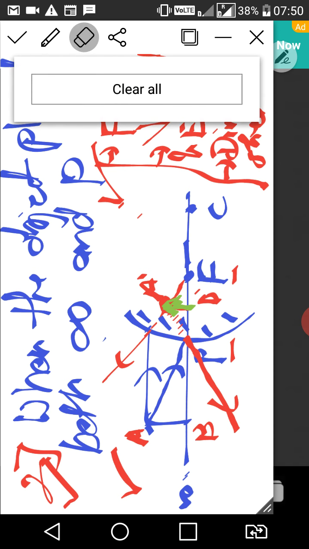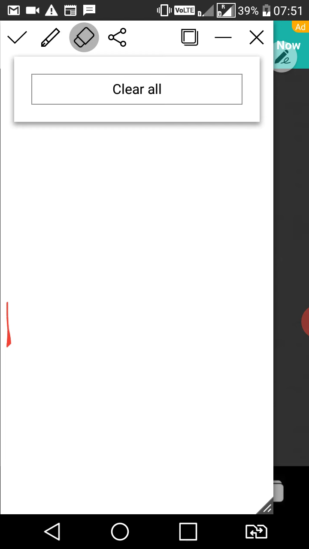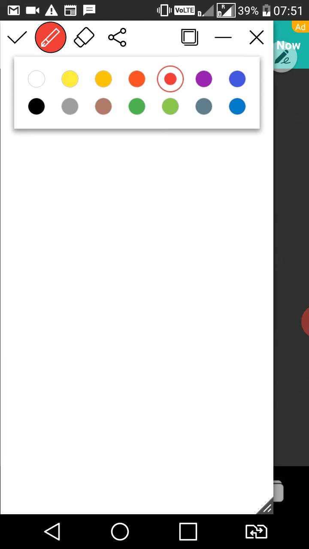Okay, so we will move toward another point which is very important to solve the numericals on the basis of concave mirror as well as convex mirror, right class? Now we call it sign convention.